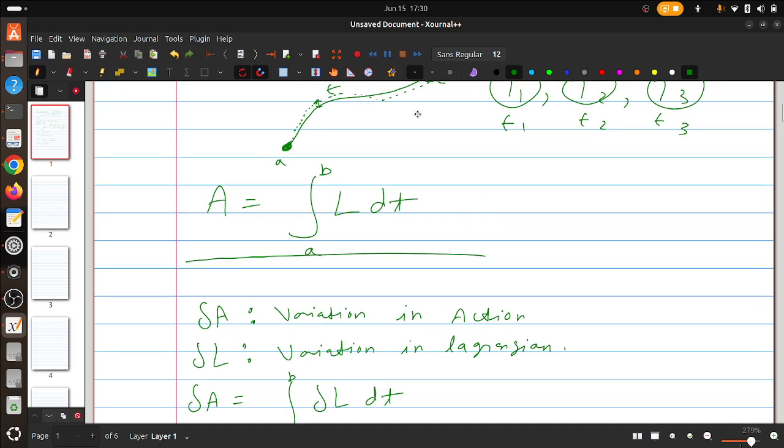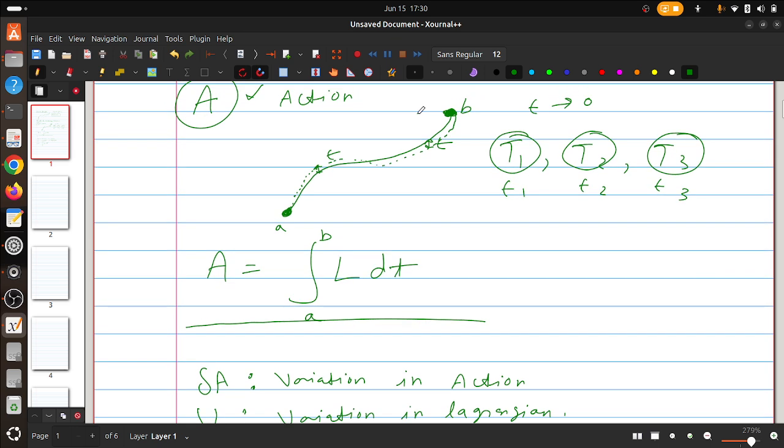And we know that the variation in coordinates at A and B, what will it be? Let's say the coordinates are represented by delta q or delta x.